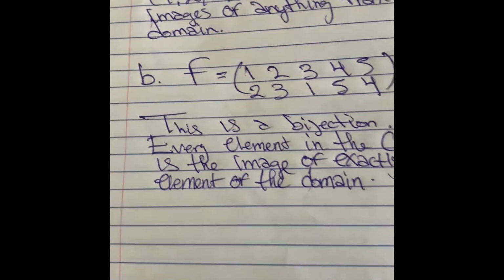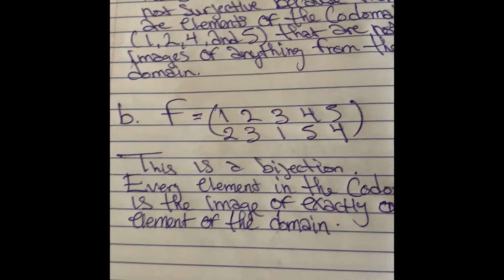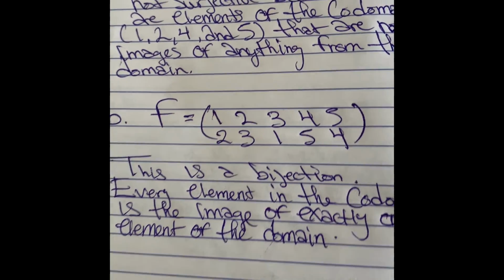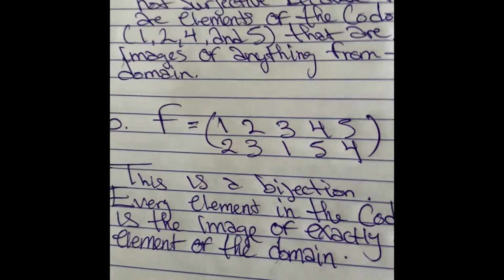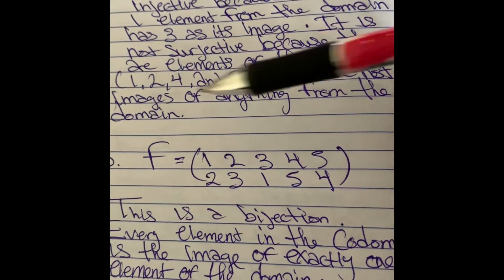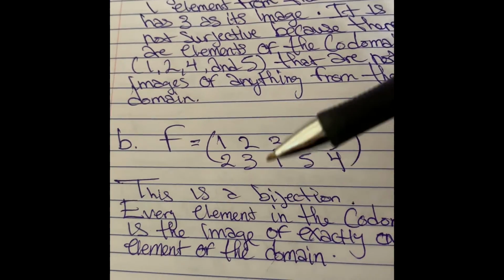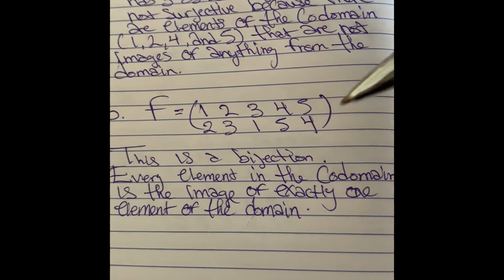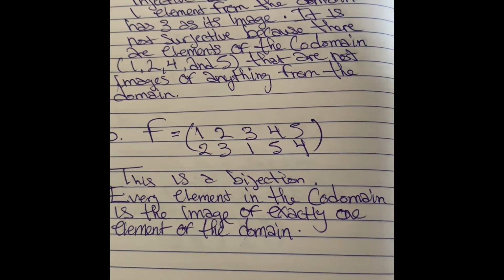Now we have B. Looking at this problem, we can see that the codomain and the domain all have the same numbers. So this would in fact be a bijection because every element in the codomain is the image of exactly one element of the domain.